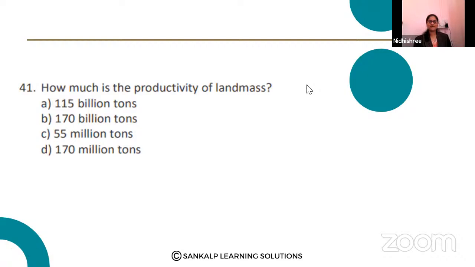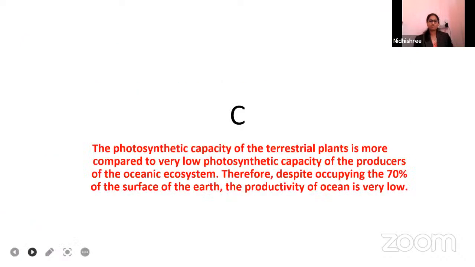Yes, YouTube students, be fast. Nuhu Sayyed, Anku Pachi, Soumya Naral, most of them voted for option A, few of them answered option C. The right answer is option C. The photosynthetic capacity of terrestrial plants is more compared to the low photosynthetic capacity of the producers in the ocean. Therefore, despite occupying 70%, the productivity of the ocean is very low.